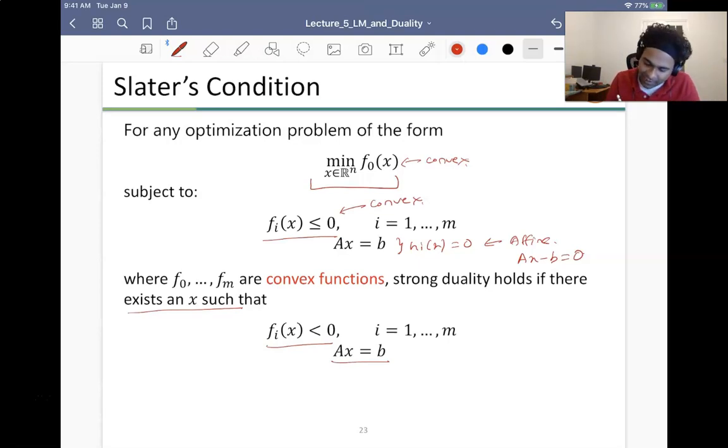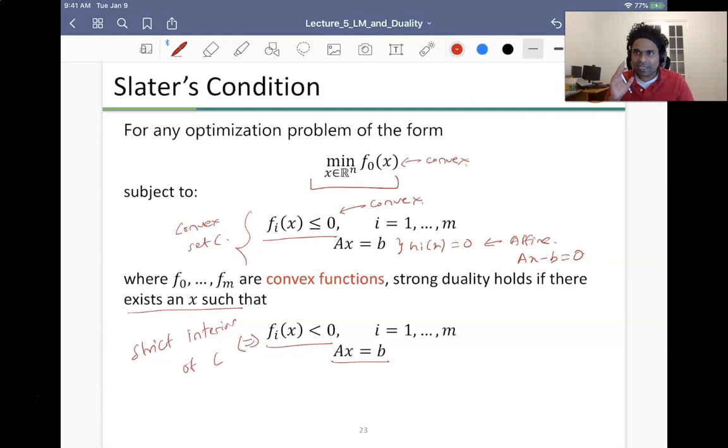So this is my constraint, my convex set C. The condition is that I need a point which is in the strict interior of my convex set. This is basically what this condition is saying. As long as this is true, Slater's condition is satisfied. This is very, very powerful, and we'll see that duality will play a very important role in formulating the problem for support vector machines.